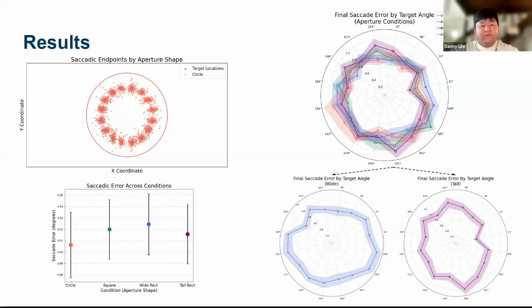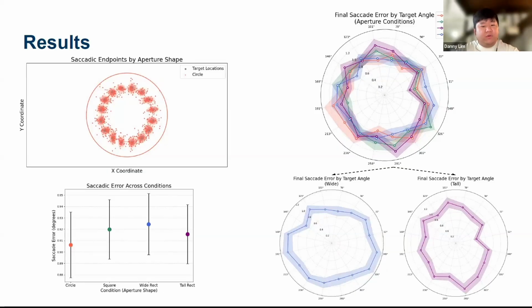While there was no main effect of condition, the interaction term between aperture shape and target position was statistically significant. To explore this, we visualized how errors were distributed within each condition, shown in the upper right plot. There were distinct systematic patterns that varied with aperture shape. This was especially clear when comparing the wide and tall rectangles. In the wide rectangle, the errors skewed horizontally. In the tall rectangle, they tended to skew vertically.